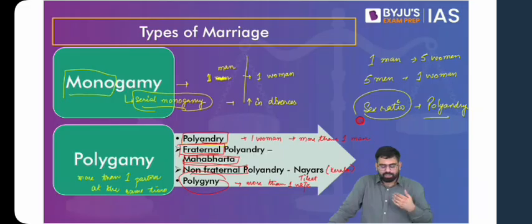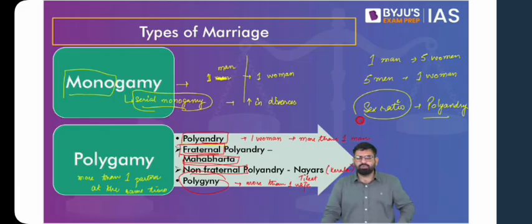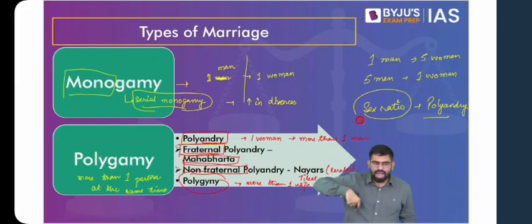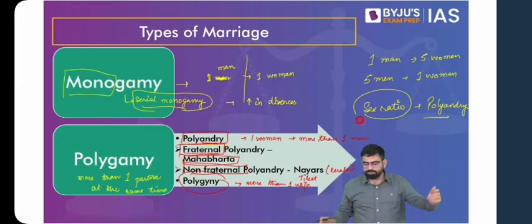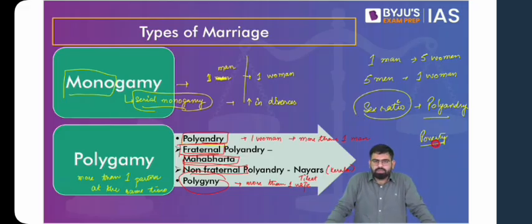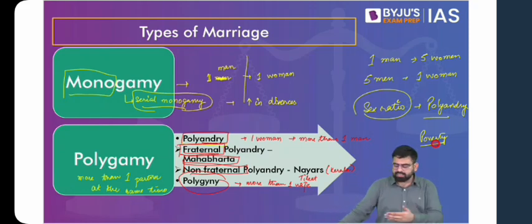Also, the practice of polygyny can be related to wars, because generally it was the men who used to fight in wars, and during wars there are many casualties. So the practice of polygyny primarily started, or you can look at it in the light of wars, wherein the women are left behind, the men passed away in wars. Now one man would have to take care of multiple women and get into this bond of marriage. I hope you understand. Also, as I was saying, the idea of poverty is related to this. With poverty, people are not able to maintain families, so this idea of polygamy can come into the picture as well. This is a good observation, and yes, you can add it to the ideas behind this.